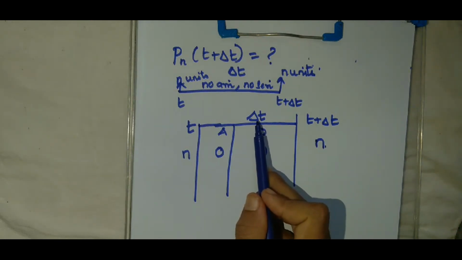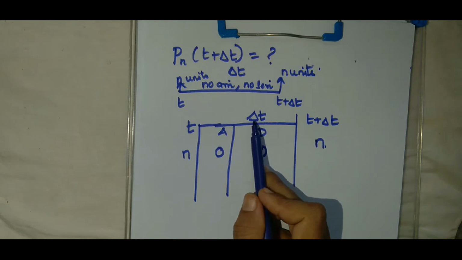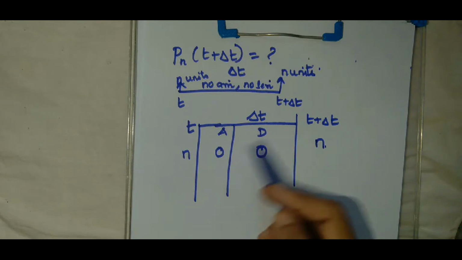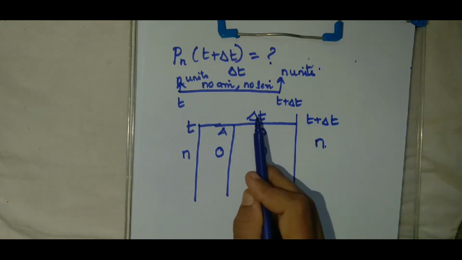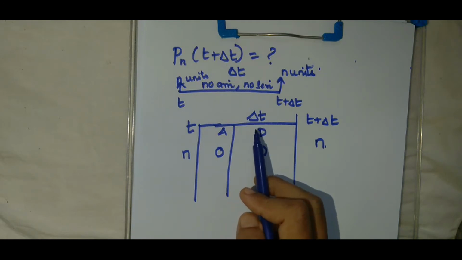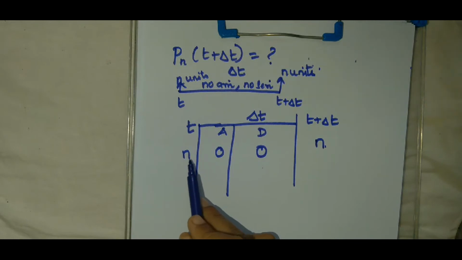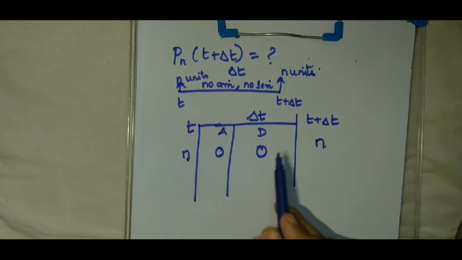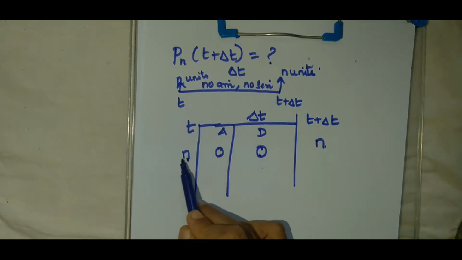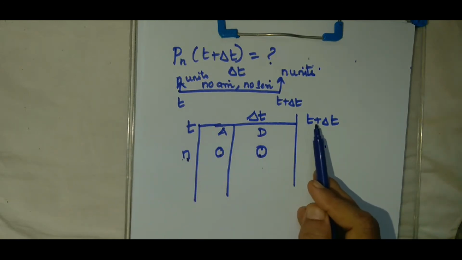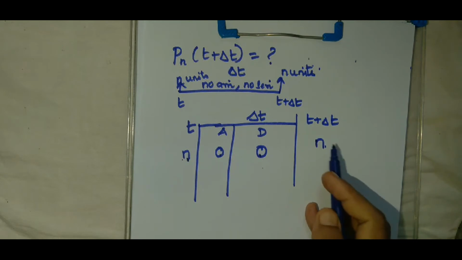So, delta t is a small change in time t. In the delta t time period, not more than one arrival is possible. So, one arrival and one departure is possible in delta t time period, not more than one arrival and one departure. So, n units are there in the time interval of length t, no arrival, no departure in delta t, and therefore in the time interval of length t plus delta t, I have n customers.